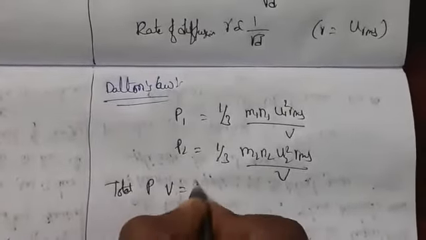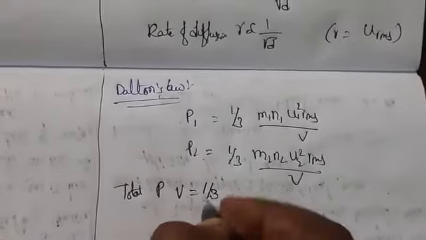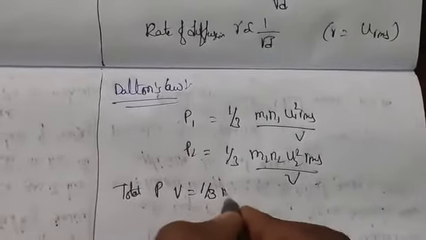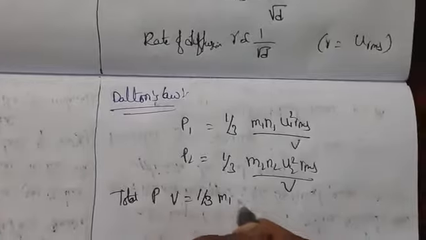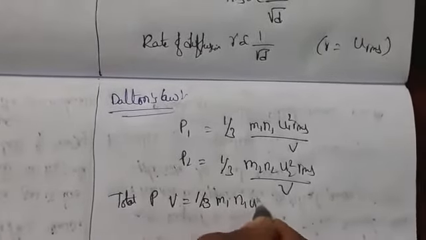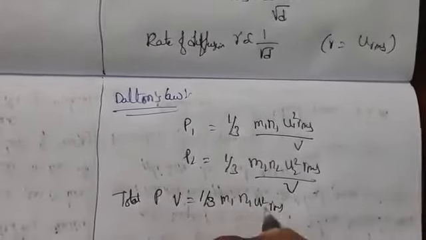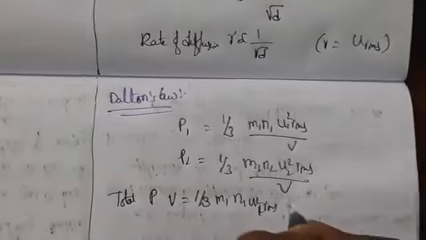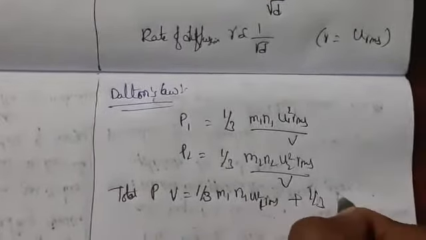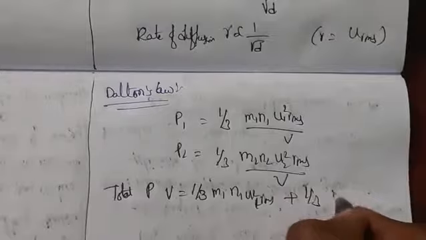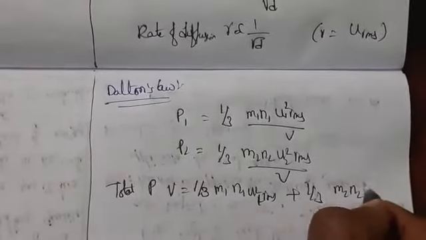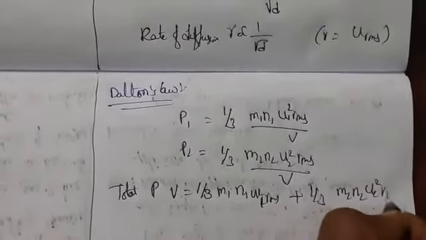PV is equal to 1 by 3 M1 N1 u1 square RMS plus 1 by 3 M2 N2 u2 square RMS.